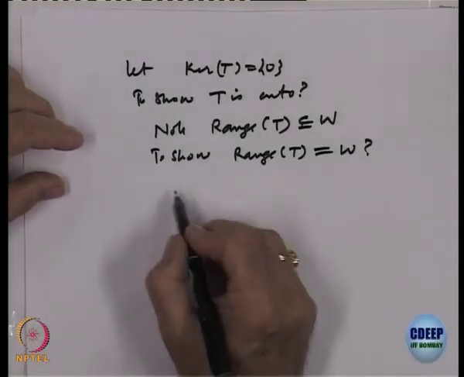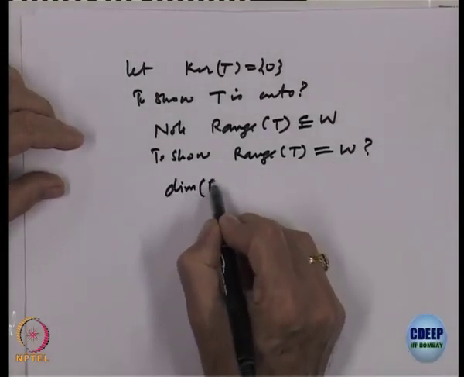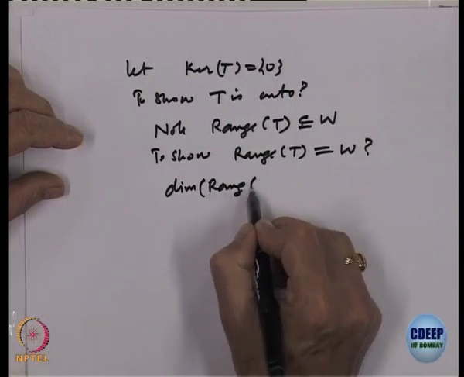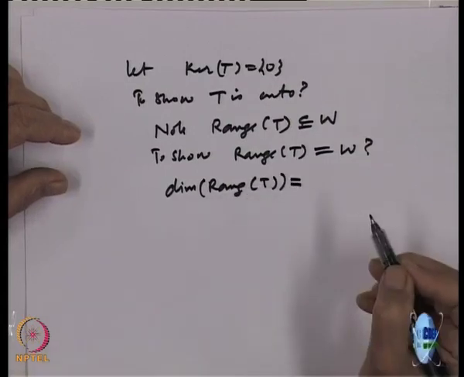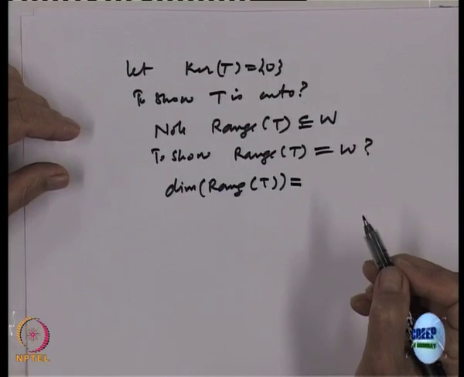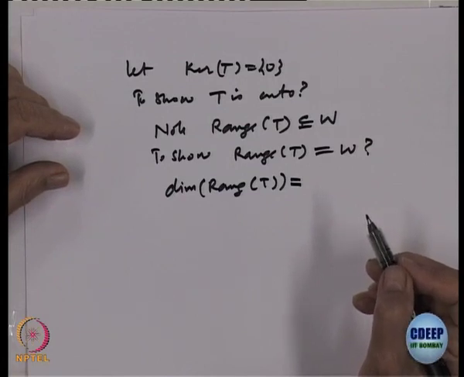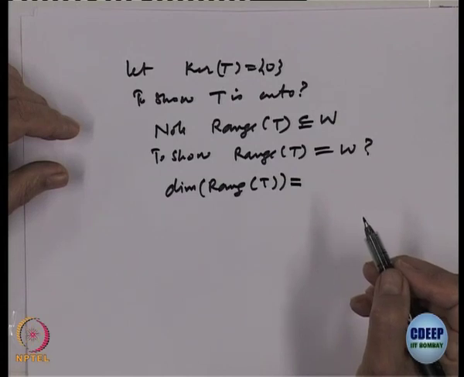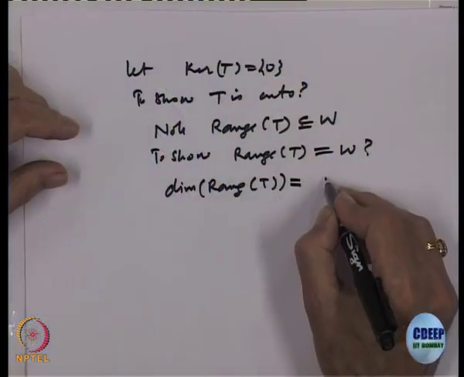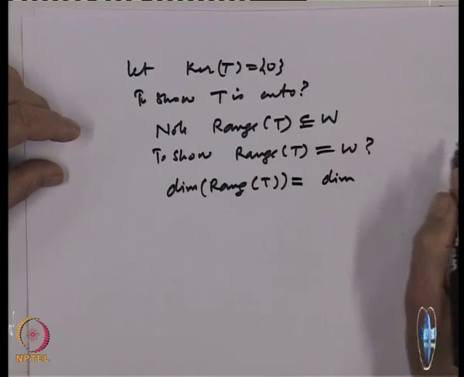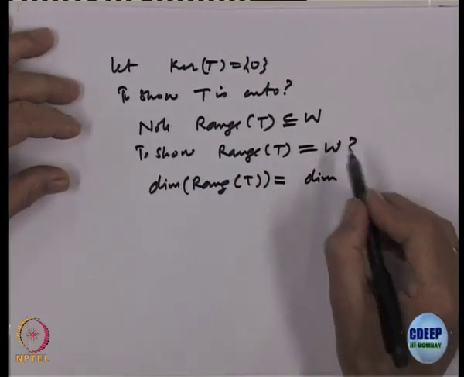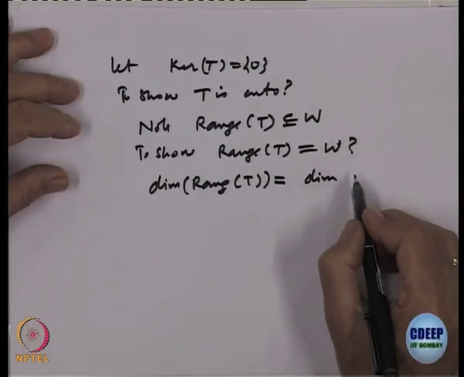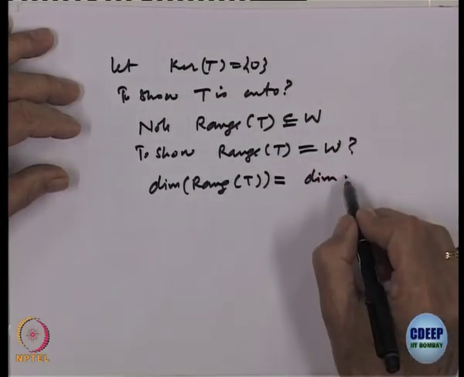Now, let us compare. What is the dimension of the range of T from the rank nullity theorem? Right. So, the rank nullity theorem says the dimension of the range of T should be equal to... So, what is the rank?